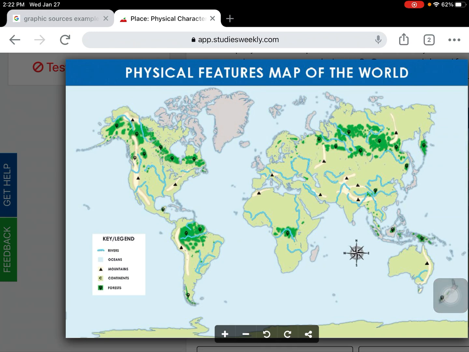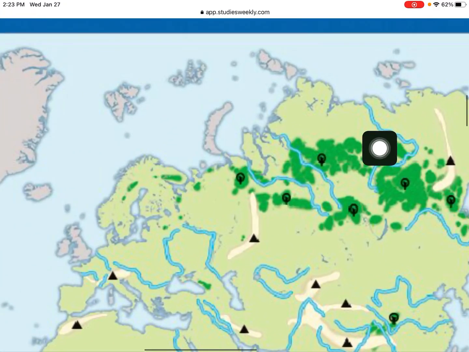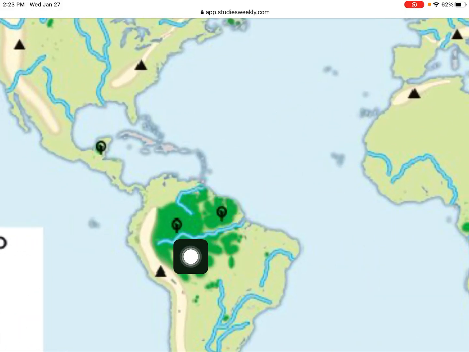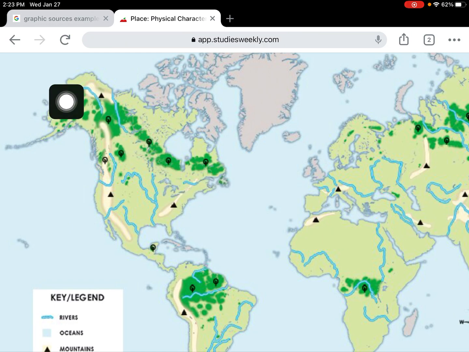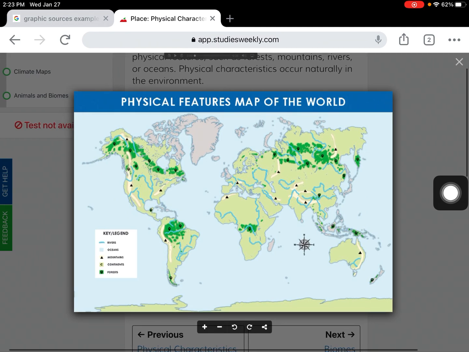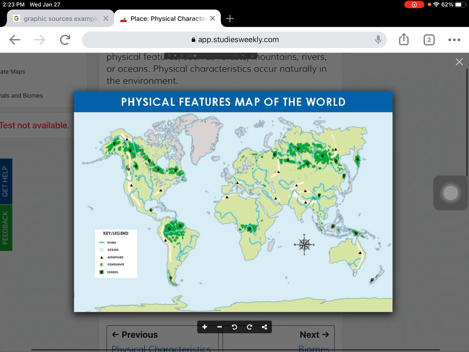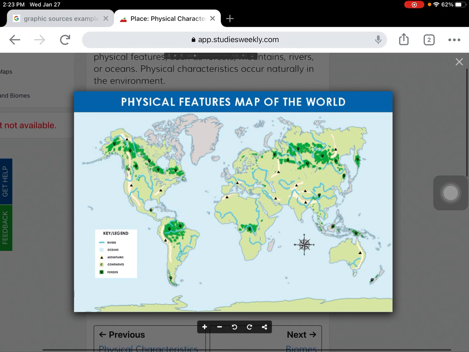All right, so taking a look at this map here. Where do we see lots of forests? Where would we see lots of forests? I see some over here where we see lots of green areas. And I see some right over here. And then also up here, a little bit above Michigan. So those are other physical features of a map. Remember, these are items that were here before or while humans were here. Humans did not put these items here.